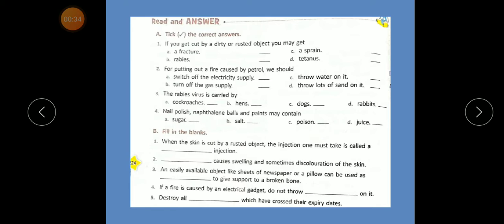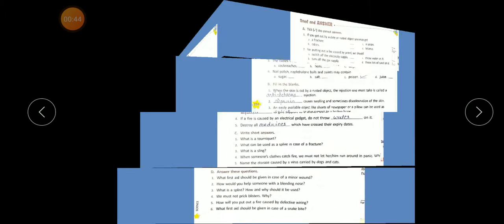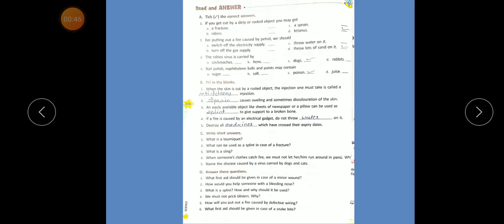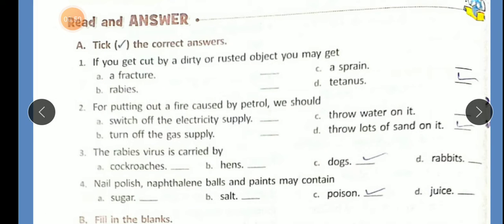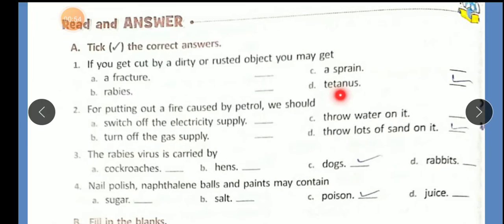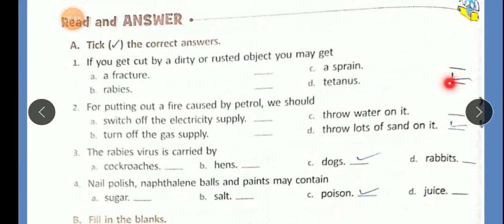Read and answer. Question A. Pick the correct answer. If you are cut by a dirty or rusted object, you may get: a fracture, sprain, rabies, tetanus. So the correct answer is tetanus.